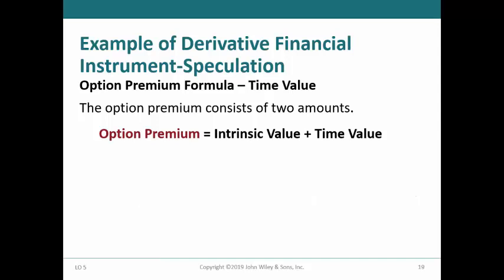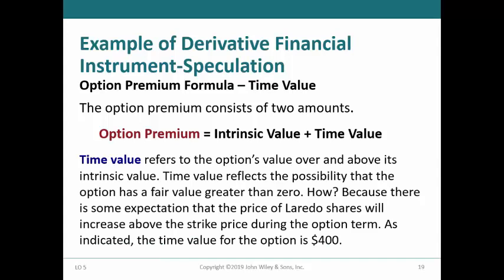The call option, however, had a time value, which was equal to the $400 option price paid by Baird. The time value represents the value that the option seller places on it based on their assessment that the Laredo stock will increase before the option expires on April 30th.